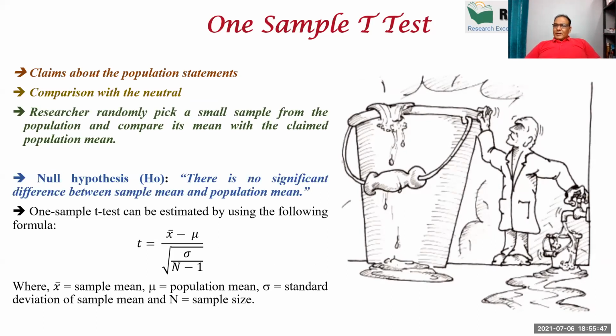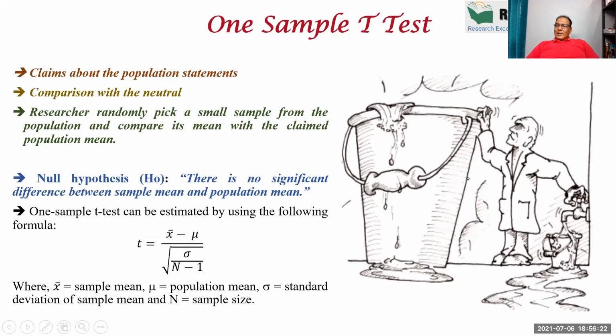One of my colleagues says that my teaching is excellent, and you can ask any faculty, any student, that in my subject they will secure 90% marks. So it means whichever student is there in the class, he is getting 90% marks. So I pick a sample of 10 students and ask them what their marks are. Then I compare with the population mean.